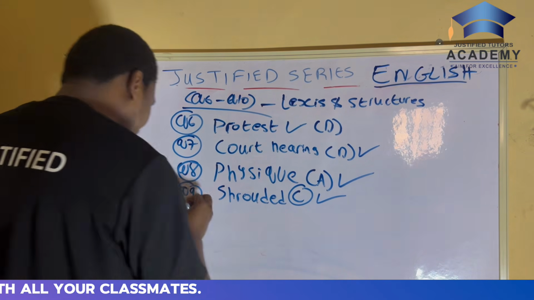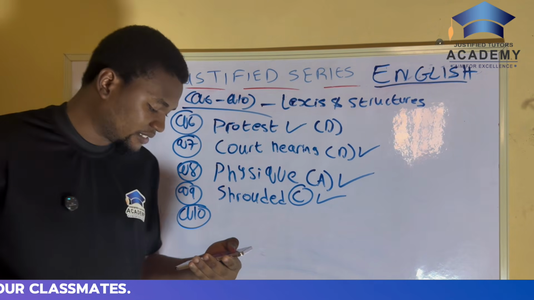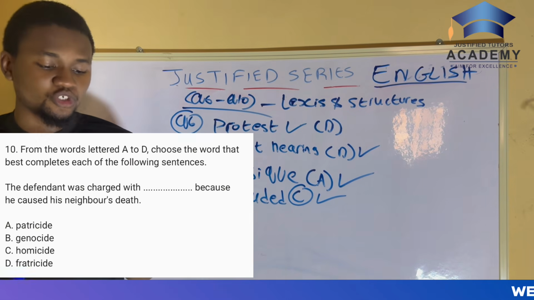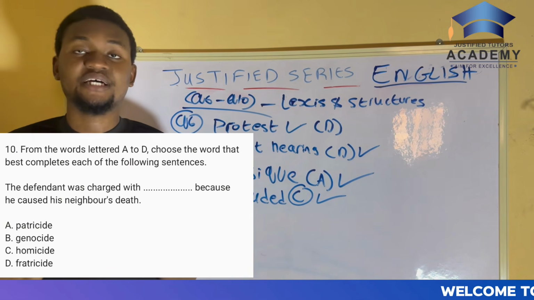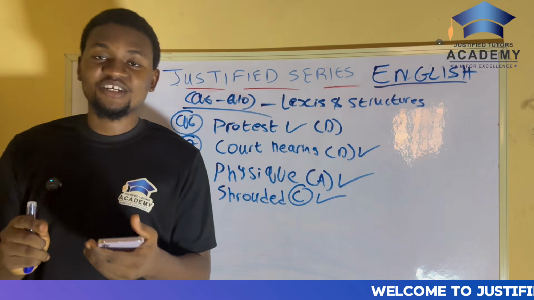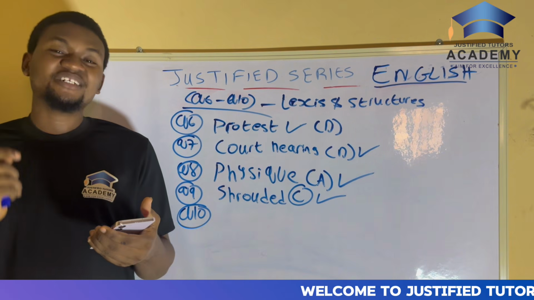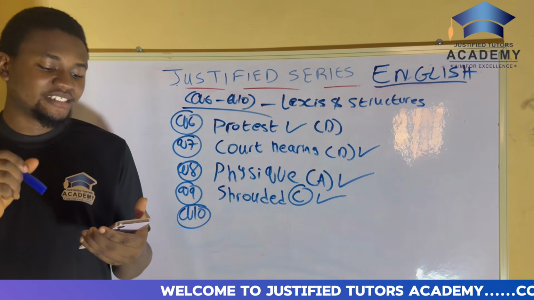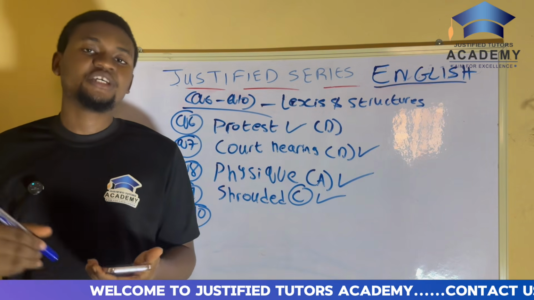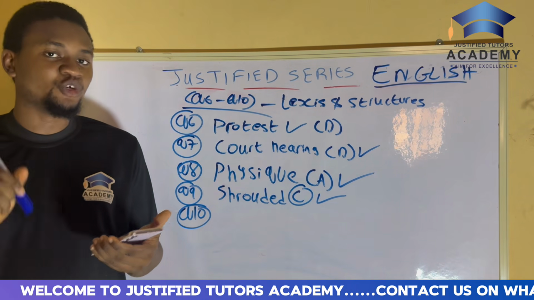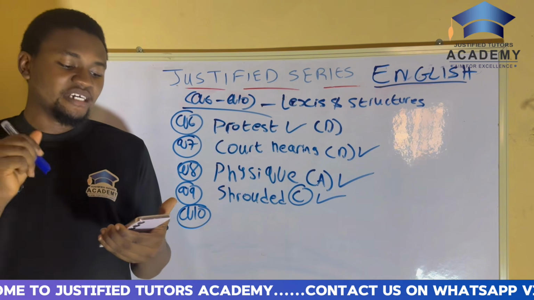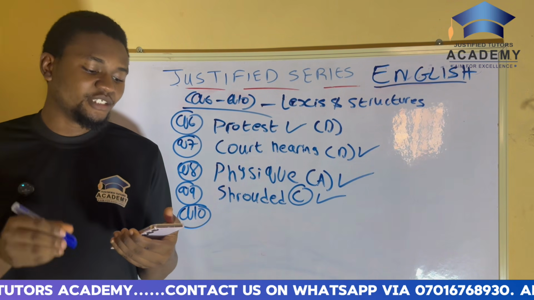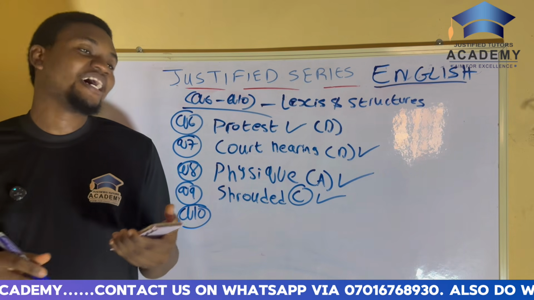Question 10 basically says, the defendant was charged with dash because he caused his neighbor's death. Now, this one is very tricky, but at the same time, it's simple. That means he was the one that caused his neighbor's death, so he was charged with something. Is the answer A, patricide? Is it B, genocide? Is it C, homicide? Is it D, fratricide?